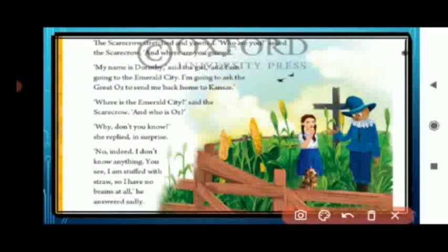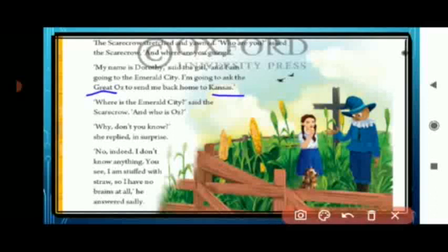Now what happened? She said that she is going to ask the Great Oz. Who is the Great Oz? Great Oz is a wizard. What is the meaning of wizard? It means a person who has magical powers. So she said that she is going to meet that wizard, Great Oz, and tell him to send her home, back to Kansas. Kansas is the name of the place where Dorothy lives.